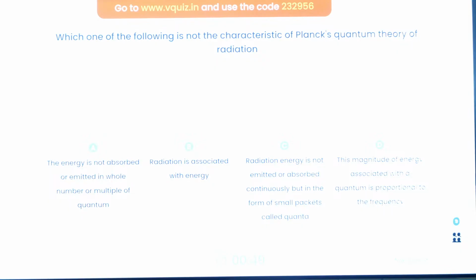Energy is not absorbed or emitted in whole number multiples. Radiation is associated with energy. Radiation energy is not emitted continuously. The magnitude of energy is proportional to frequency, which is not being said in Planck's quantum theory.